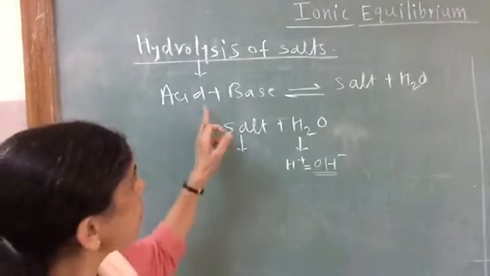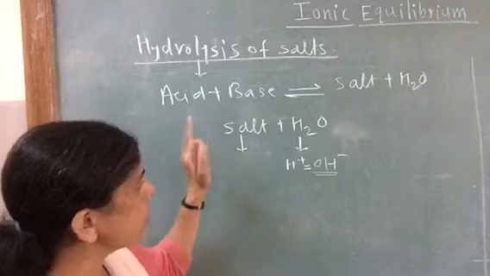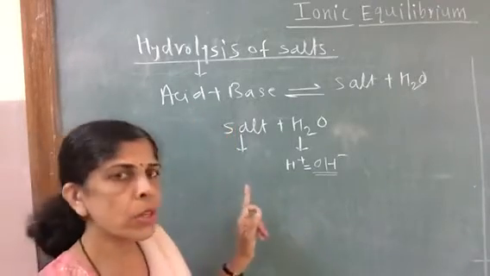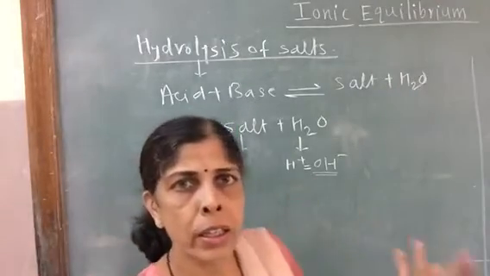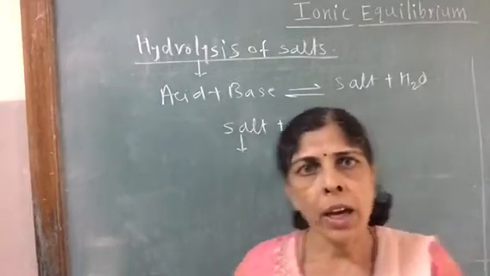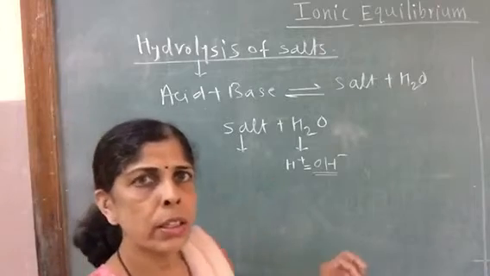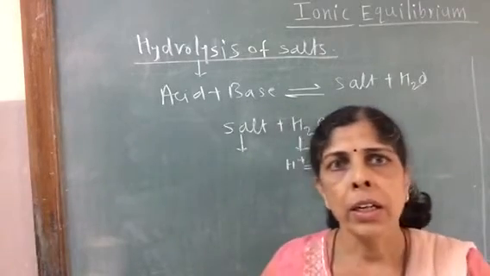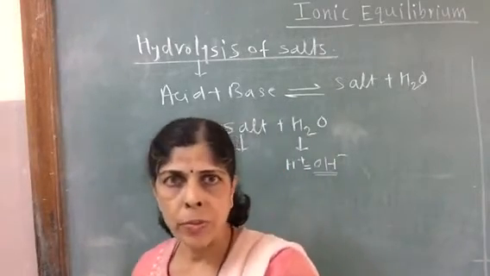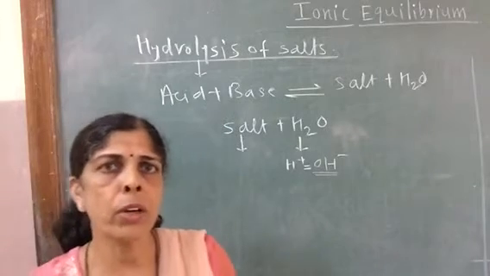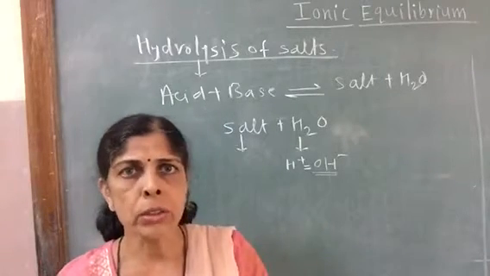So what is hydrolysis? Hydrolysis means ions of salt, either anion or cation, react with ions of water to produce either acidity, alkalinity or even neutrality in the solution. We are adding salt to water.